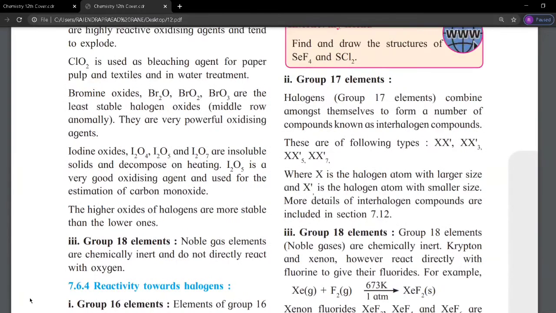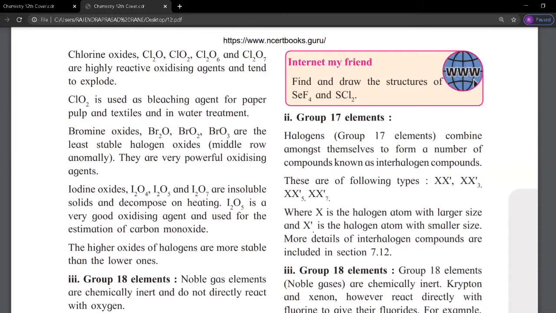Next point is reactivity of group 17 elements towards halogens. Group 17 elements combine amongst themselves to form a number of interhalogen compounds, which we will discuss last.